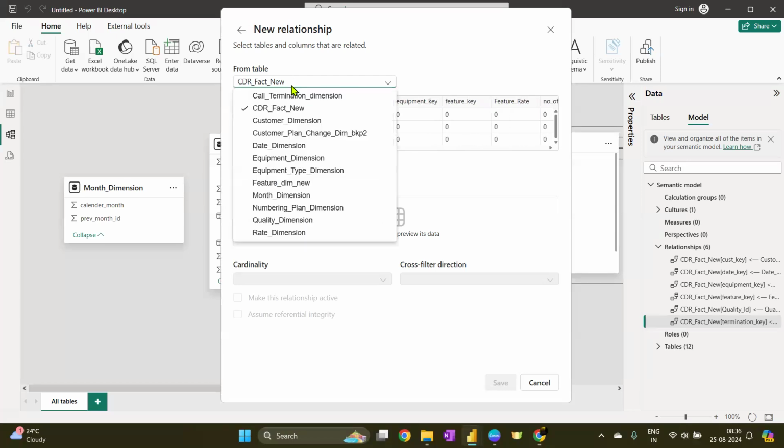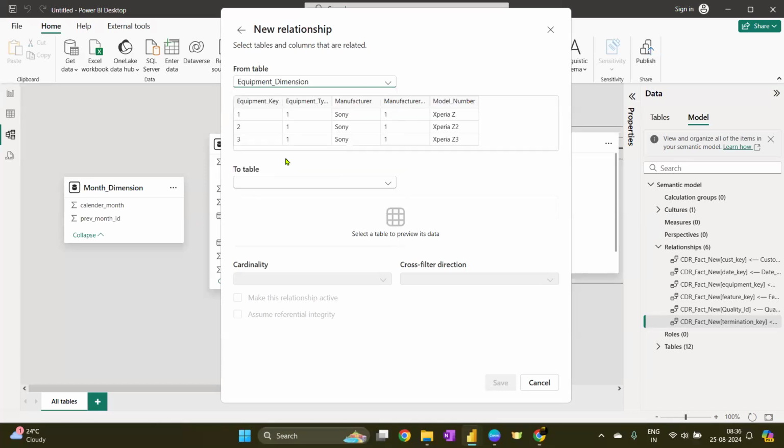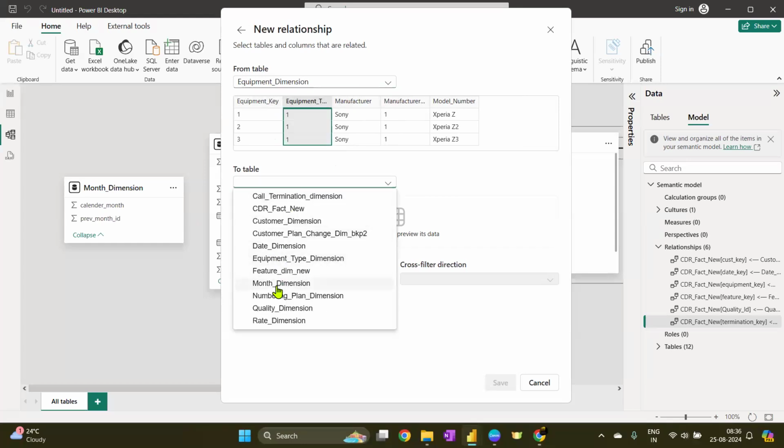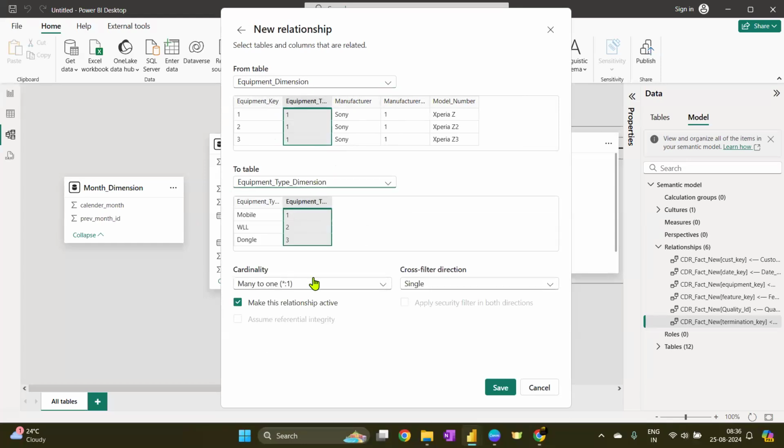Okay. One thing that I remember is the equipment dimension or equipment type. So the equipment dimension contains an equipment type key. So I'm going to connect this one and the equipment type dimension here. So these two are connected. Save.